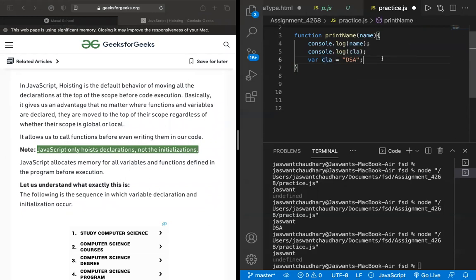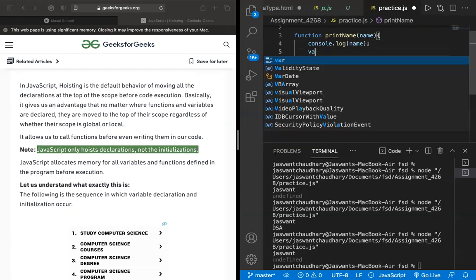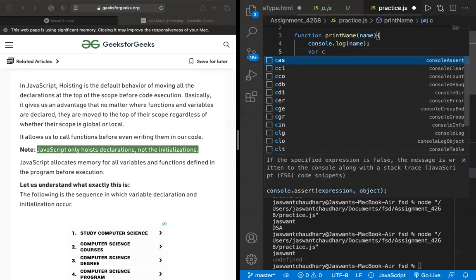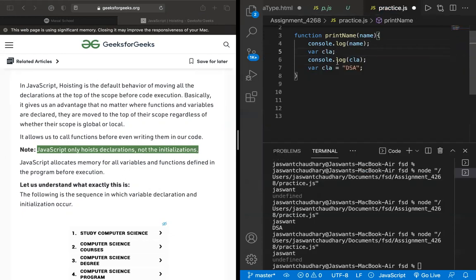So basically it moved the declaration to the top. And if you do it in this manner, and here you are not using var, then what do you think the output should be?